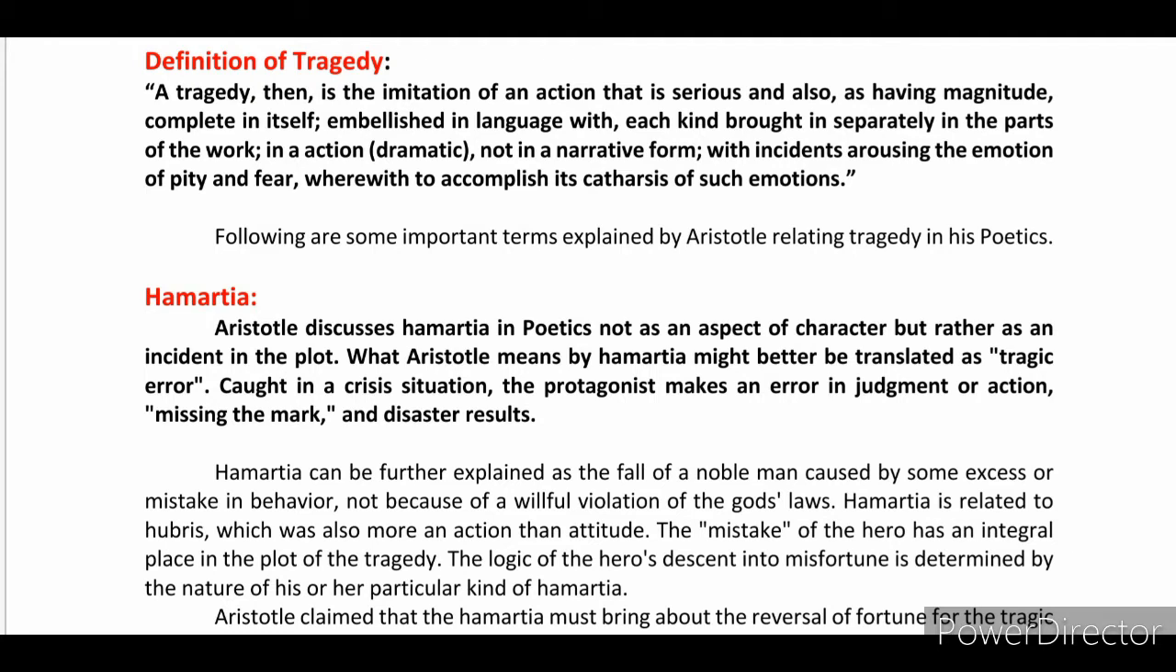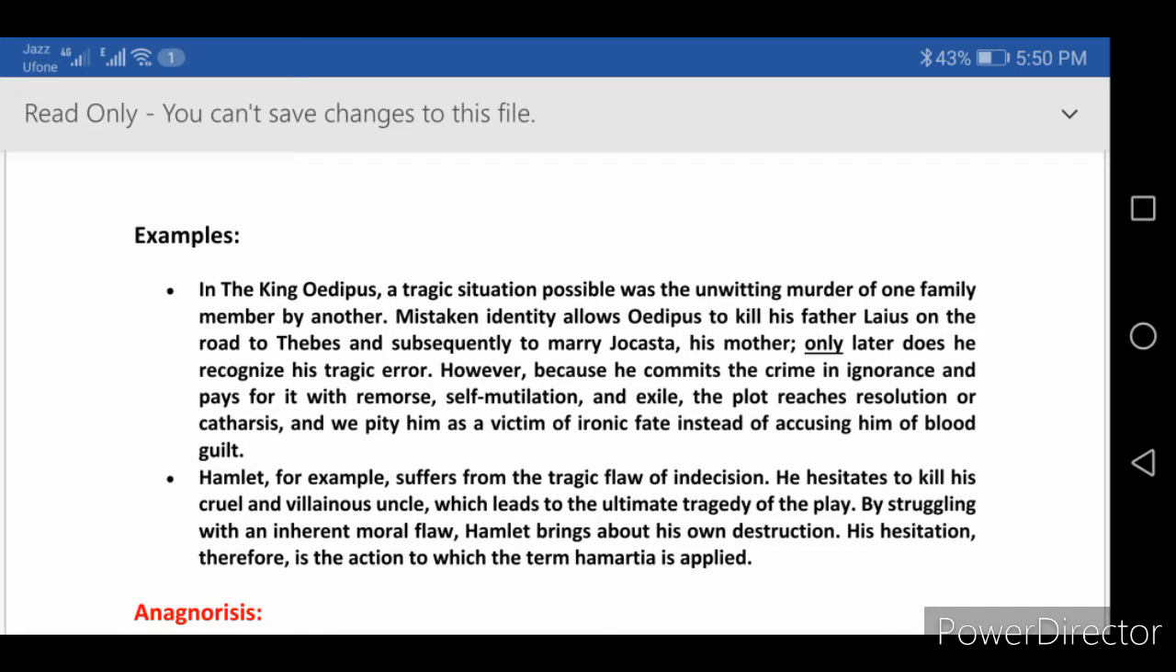Hamartia can be further explained as the fall of the nobleman caused by some excess or mistake in behavior, not because of a willful violation of the gods' law. Hamartia is related to hubris, which is also an action or attitude. The mistake of the hero has an integral place in the plot of the tragedy, the logic of the hero's descent into misfortune. His descent is determined by the nature of his or her particular kind of hamartia or error of judgment.